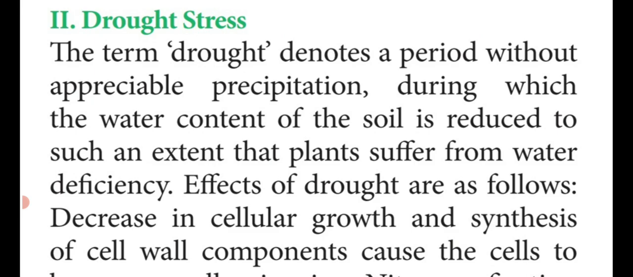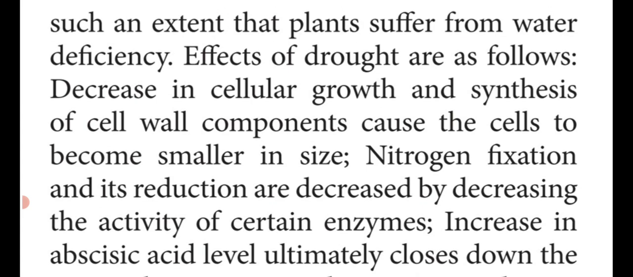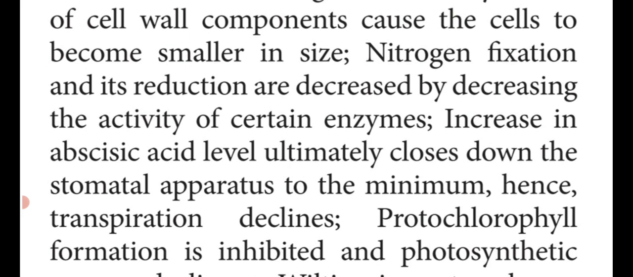It denotes a period without appreciable precipitation. Appreciable precipitation means there is no storage of water at the ground level, during which the water content of the soil is reduced to such an extent that the plant suffers due to water deficiency. So the effects of drought stress are a decrease in cellular growth and a decrease in synthesis of cell wall components, which makes the cell size smaller. The nitrogen fixation process is also reduced, and the activity of enzyme action also decreases.